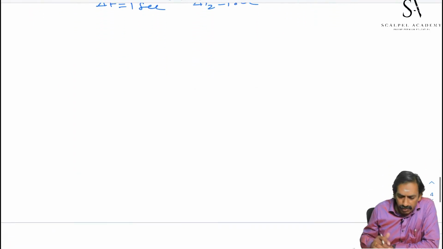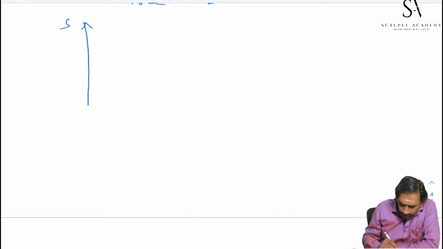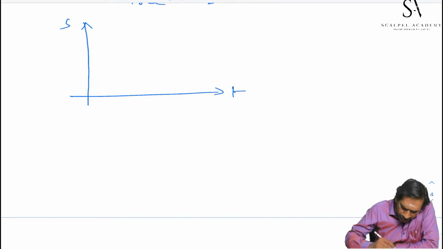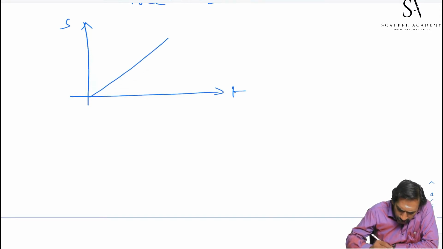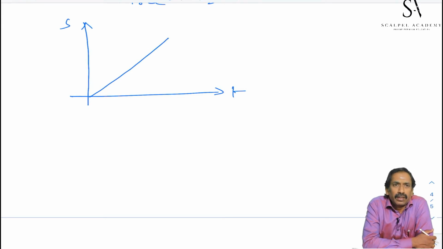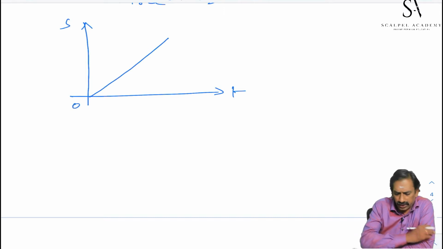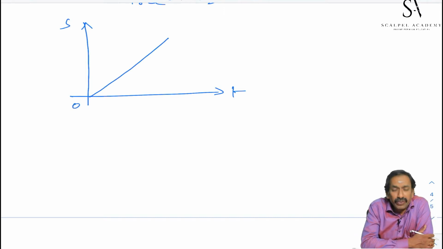How will the st graph be for uniform velocity? We see it will be a straight line, may pass through origin or may pass through y-axis, depending upon where it starts. I take it starting from the origin. So for uniform velocity, the st graph is a straight line.